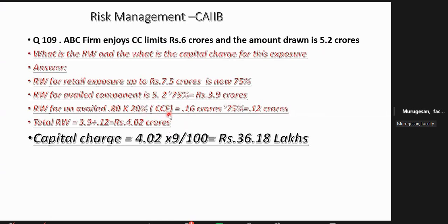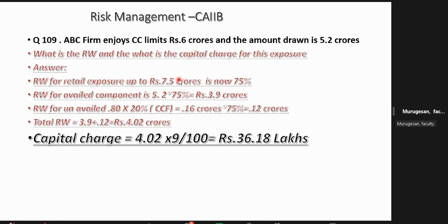But for that, first you have to apply CCF, then you have to apply the risk weight applicable to the category. If you miss these steps, you'll get a wrong answer. So the 4.02 in this example is the risk weight. The capital needed, by default at 9%, is 36.18 lakhs for this particular account.